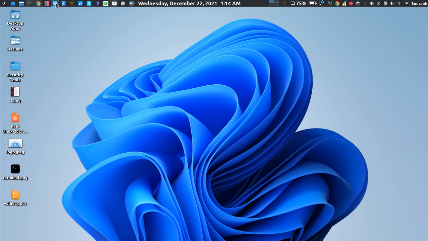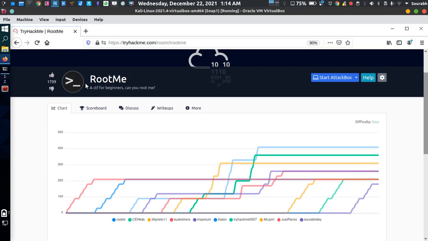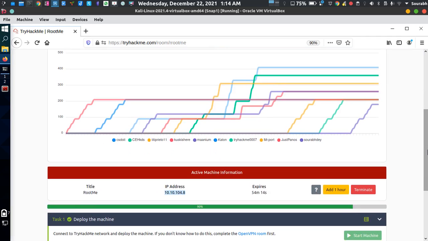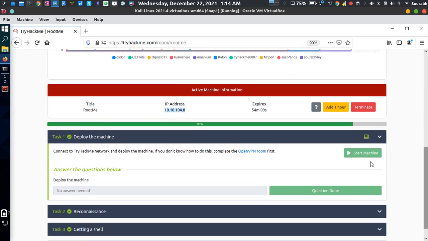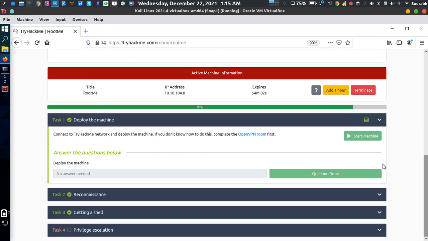Let me just go to my VirtualBox first. As you can see, this is the Root Me challenge. It is a beginner one, so I picked this challenge because we need to flourish our base first, then we can proceed to the higher kind of pen testing skills. Okay, so first things first, you need to deploy the machine by starting it, and after that you need to connect to their particular VPN, so you can access the data which TryHackMe provides.